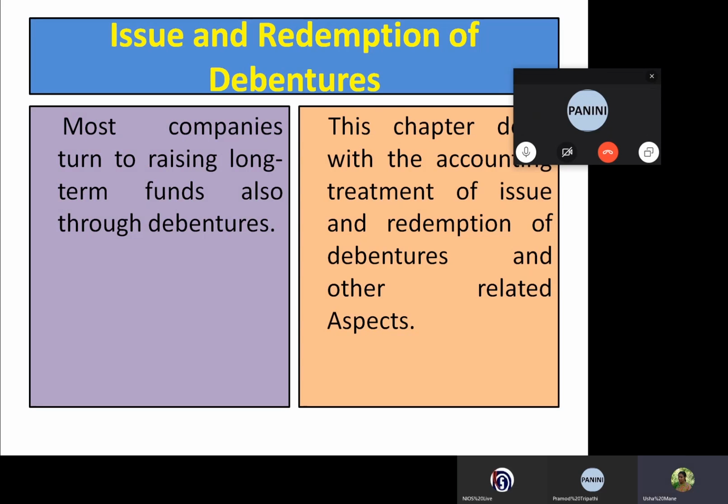Most companies turn to raising long-term funds also through debentures. So a company issues shares like that, and a company also issues debentures to raise its capital. This capital is borrowed capital, which is raised through issue of debentures. So this chapter deals with the accounting treatment of issue and redemption of debentures and other related aspects.